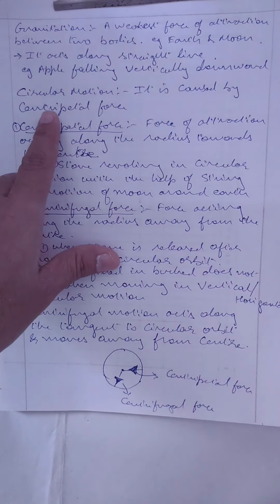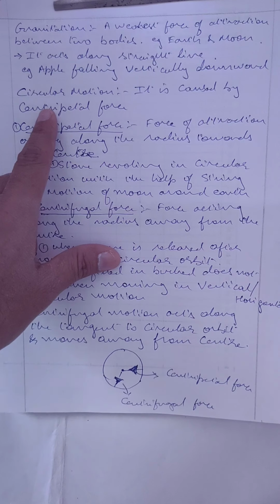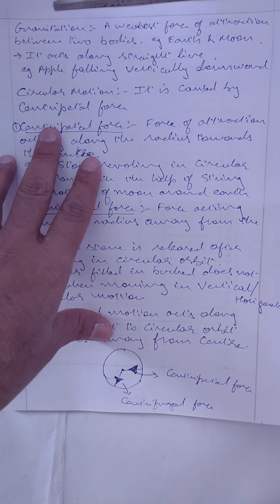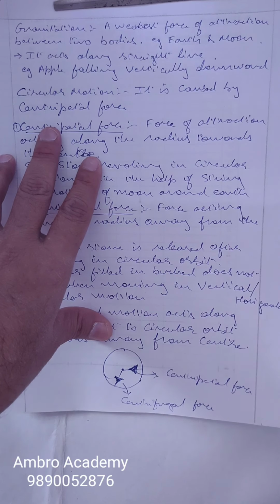Then we are going to study circular motion. What do we mean by circular motion? It is caused by centripetal force. First of all, we should know that there are two forces which act on a body moving in a circular direction, such as a fan which is moving, or a stone which is tied to a rope and we are moving it. So there are two types of forces: one is centripetal force and one is centrifugal force.